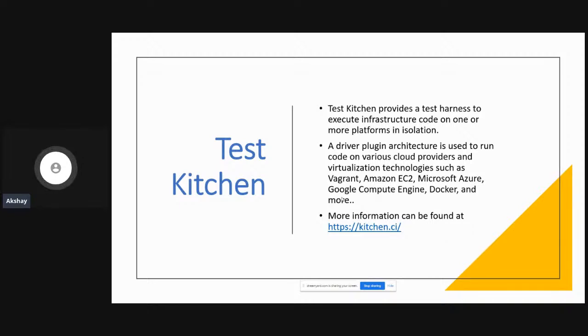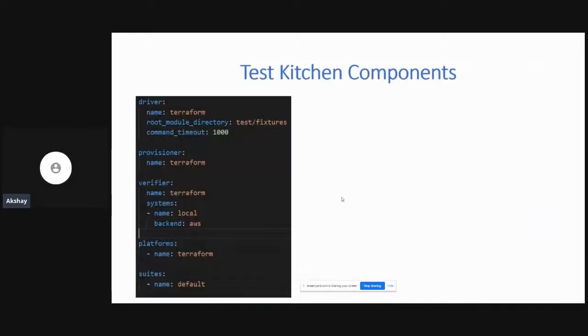But now let's go ahead and understand how you write the file for Test Kitchen. For that, I have a very nice screenshot here. This is the screenshot of how you do your Test Kitchen components. This is a file called .kitchen.yml, or you can also name it kitchen.yml. We have 5 different blocks over here: the driver block, the provisioner block, the verifier block, the platforms block, and the suites block. And we will learn about all of these in a second.